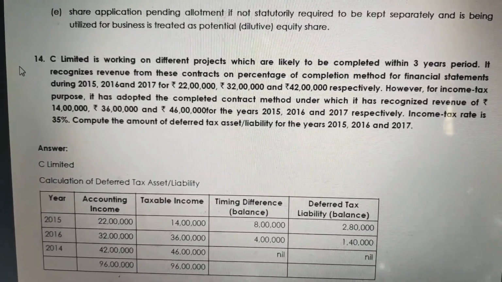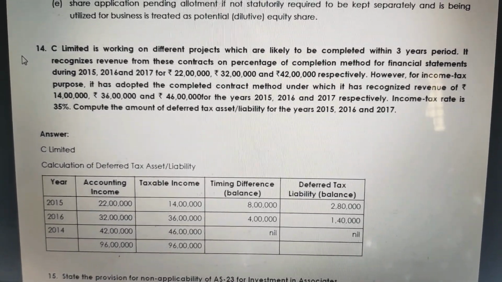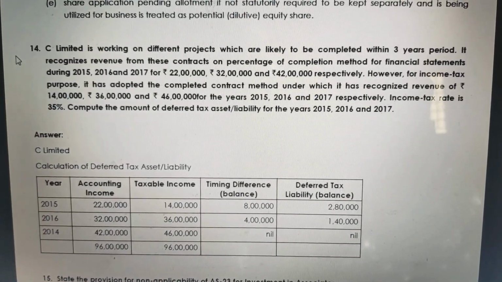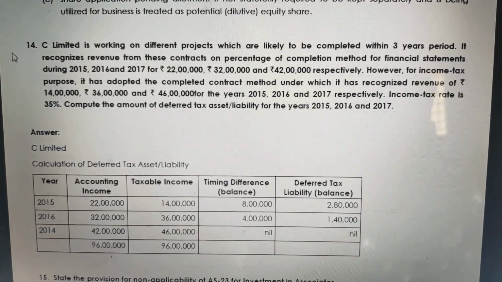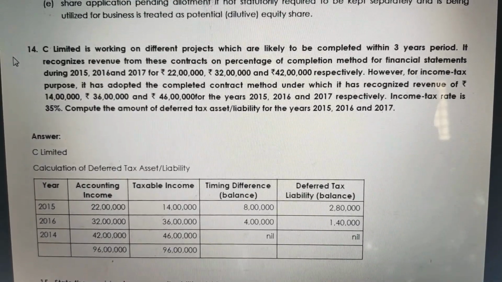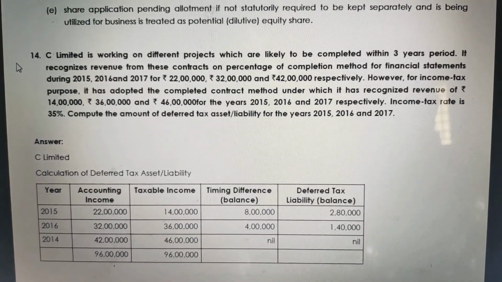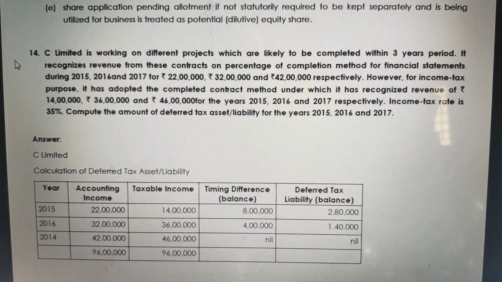Question number 14. C Limited is working on different projects which are likely to be completed within a 3 year period. They recognize the revenue from these contracts on the percentage of completion method in financial statements, while preparing the financial statements. The revenue for 15, 16 and 17 is 22 lakhs, 32 lakhs and 42 lakhs respectively.